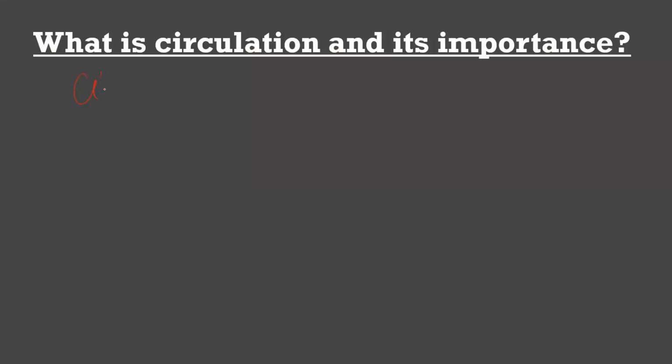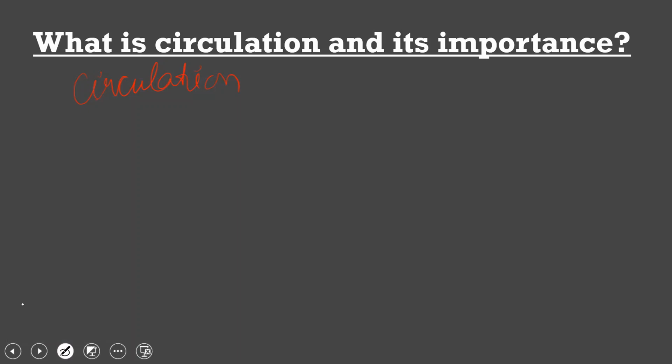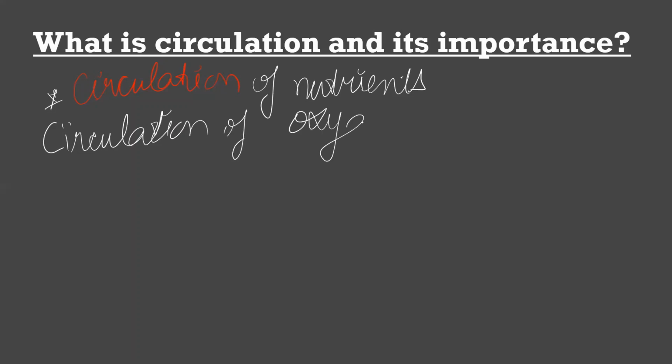Circulation means that the materials present inside the various organs of the human body should be transported to various parts: circulation of nutrients, circulation of oxygen, circulation of various hormones.